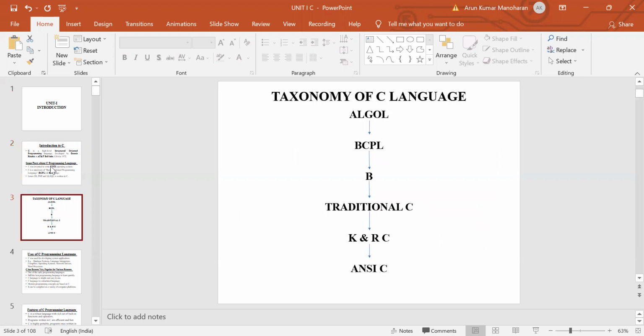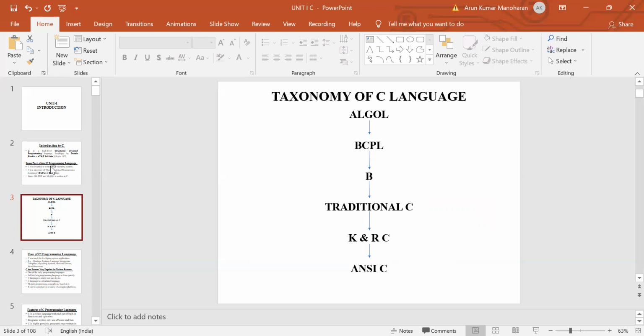Taxonomy means there is an order. Initially, Algol was the first language. This language was developed in the year 1960. Algol means algorithmic language. It is the first language that uses the concept of block structure. This algorithmic language never became popular in the United States of America, but it is widely used in European countries. So Algol, the algorithmic language, is the first language to use the block structure.